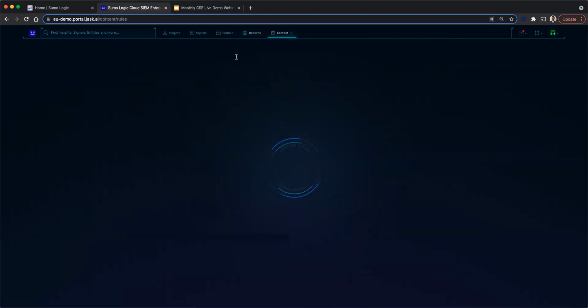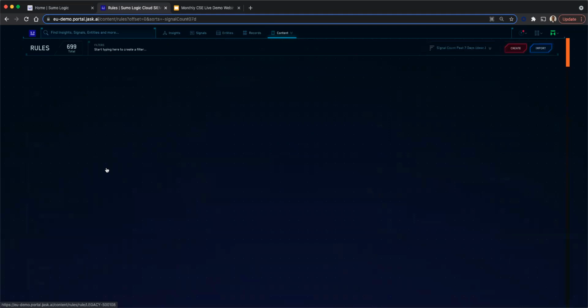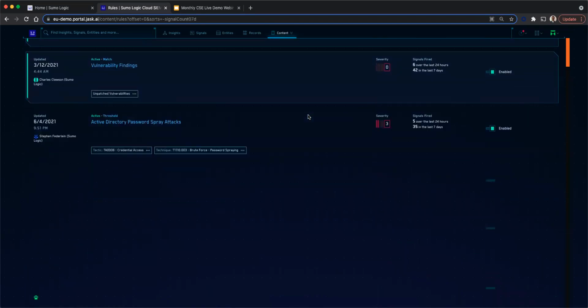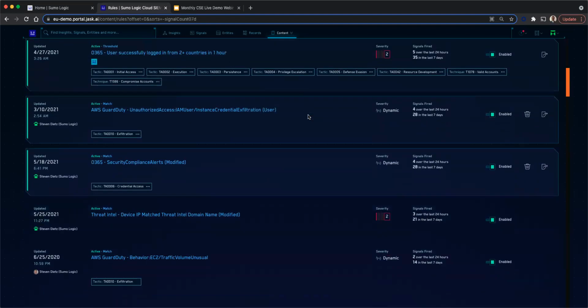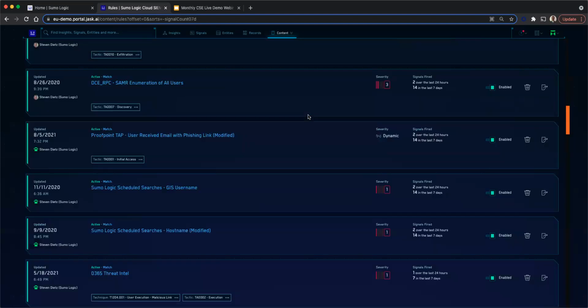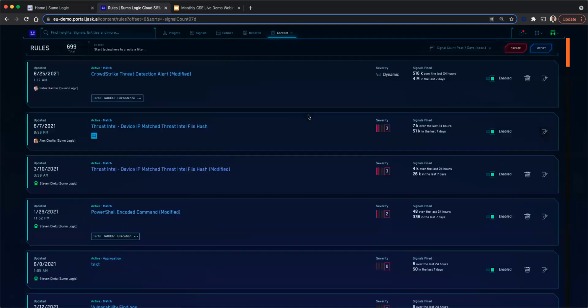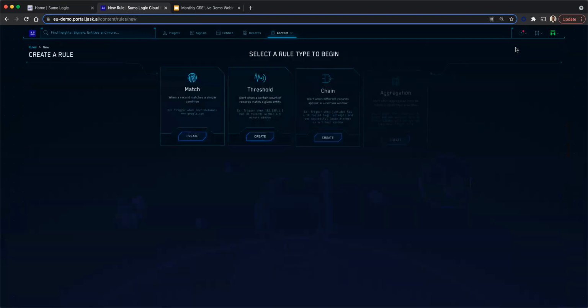This is the rule engine. We provide out-of-the-box content. You can see there are around 500 plus rules here. And these rules span various categories, and they help us in detecting things when things go bad, when there are any security breaches, incidents, etc. You can go ahead and create your own rules yourself, apart from what we provide out of the box. You can create 4 different types of rules.